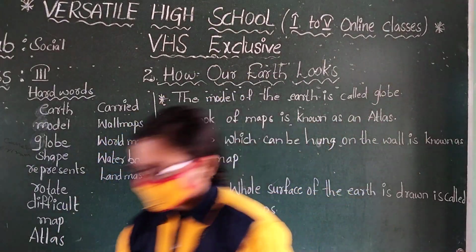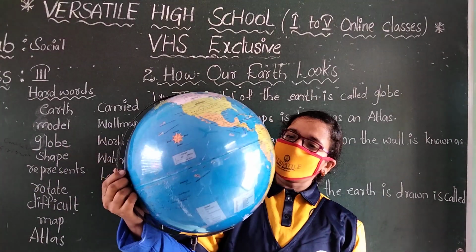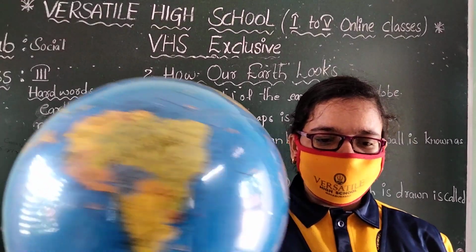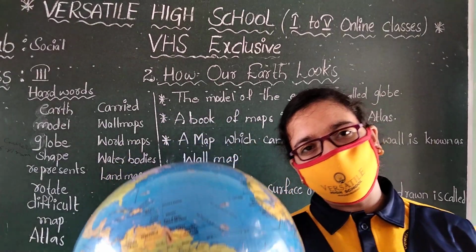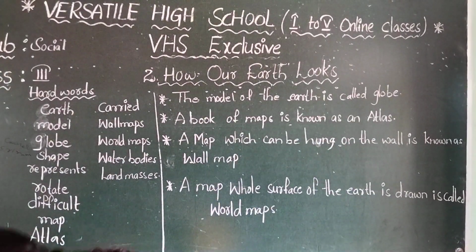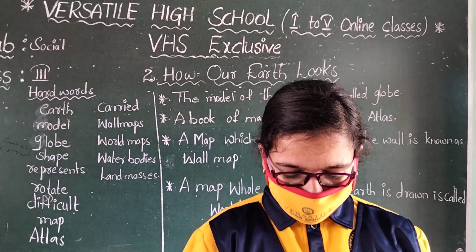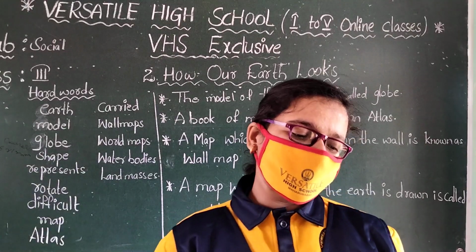Okay children, this is the shape, round like a ball. We can see things on this globe. Once again, all of you look at the bookmark. Even on a globe, we cannot see the entire earth at a stretch.